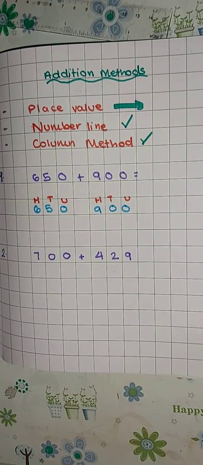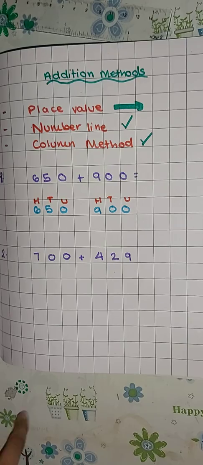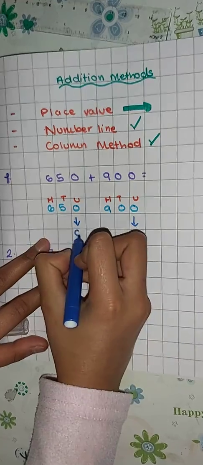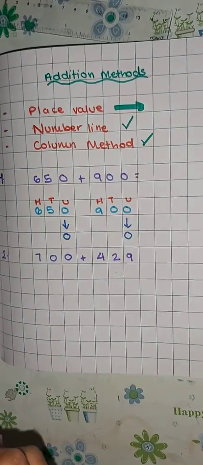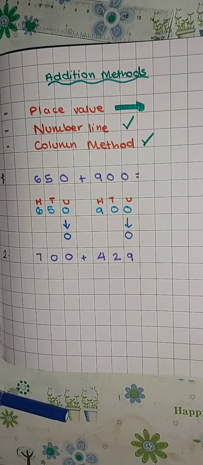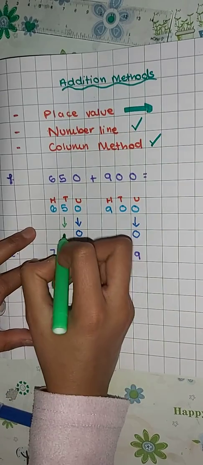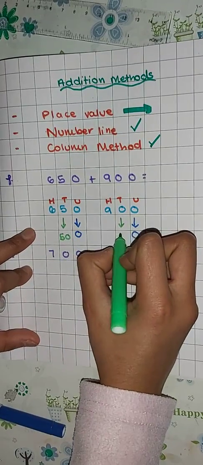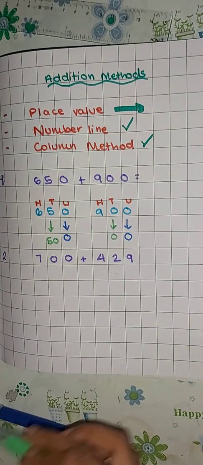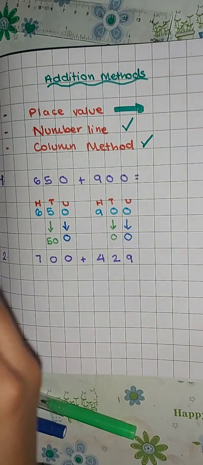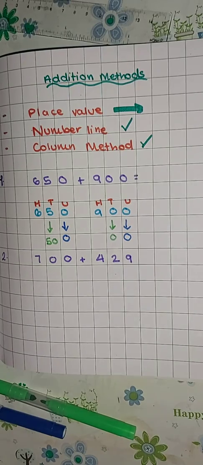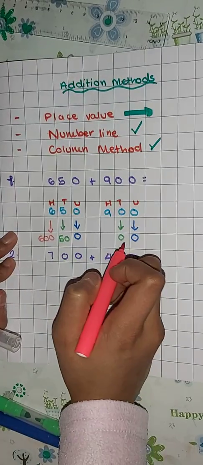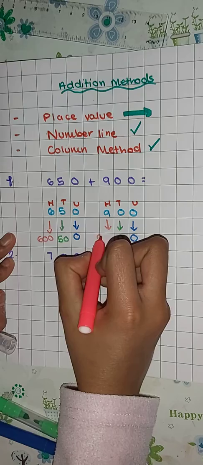Okay, now I'm going to do the next step. My units are 0 and 0, so that's going to give me 0 and 0. My tens are 50 and 0, so that's going to give me 50 and 0. Then my hundreds are 600 and 900. Can you see that clearly? I guess you can.